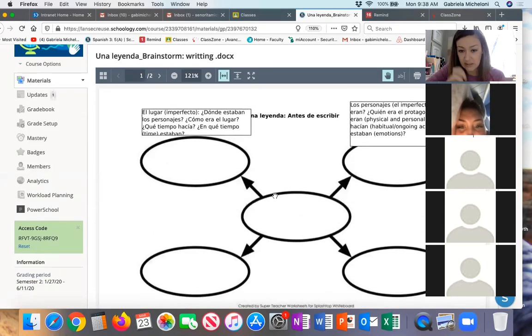Here is a chart where you are going to do your thinking, your breakdown of how you want to start your writing. There are some helpful questions here and things you can start thinking about when you want to write. I'll give you an example. ¿Dónde están los personajes? You're going to write in this box right here: where is the location that you want your characters to be at? Do you want your characters to be located in Spain or in Mexico or whatever it is? That's how you're going to start your writing. This is just your brainstorming, your thinking, okay?